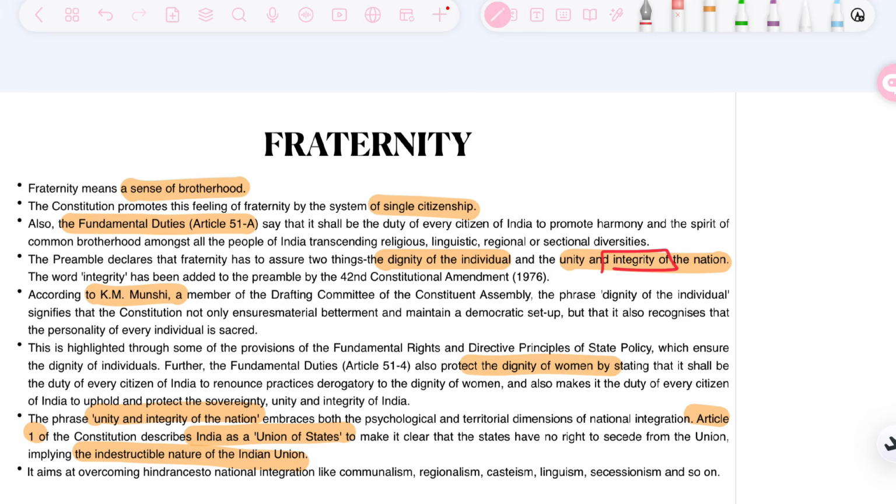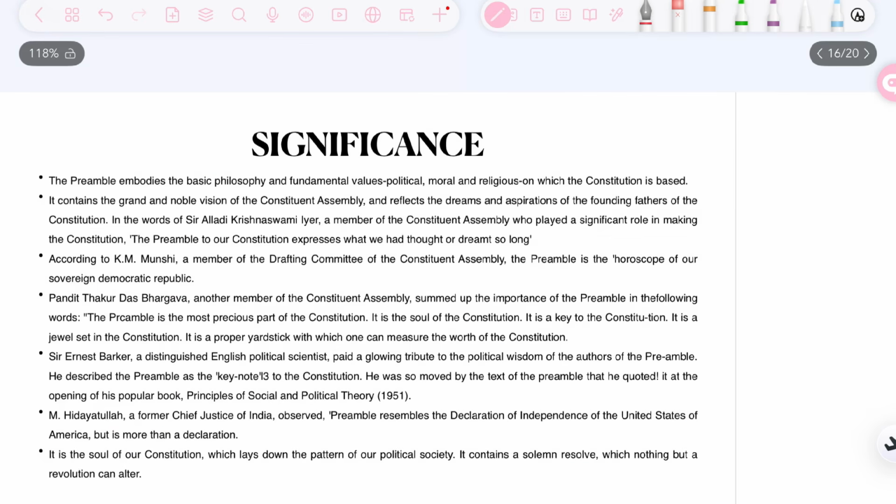Union is indestructible. It aims at overcoming hindrances to national integration like communalism, regionalism, casteism, linguism, secessionism, and so on. For example, if people get into the idea of regionalism, that one area is bigger than another or supreme to another, that is not the case. The fraternity idea is to overcome such hindrances which are present in Indian society.